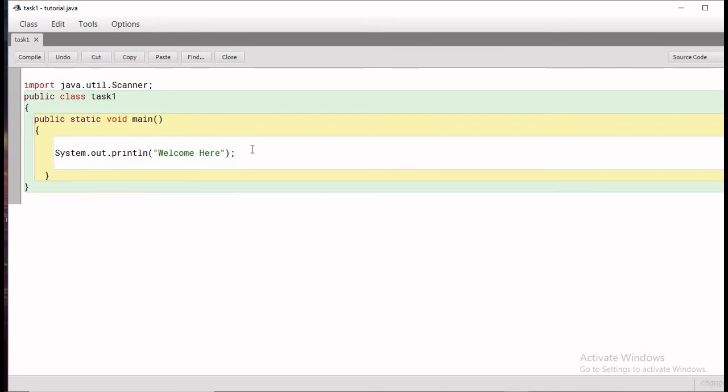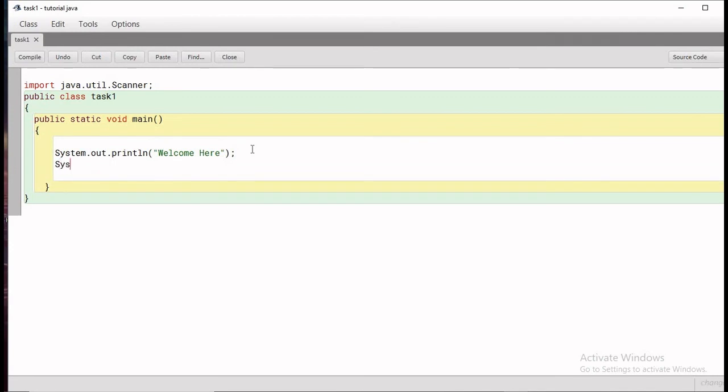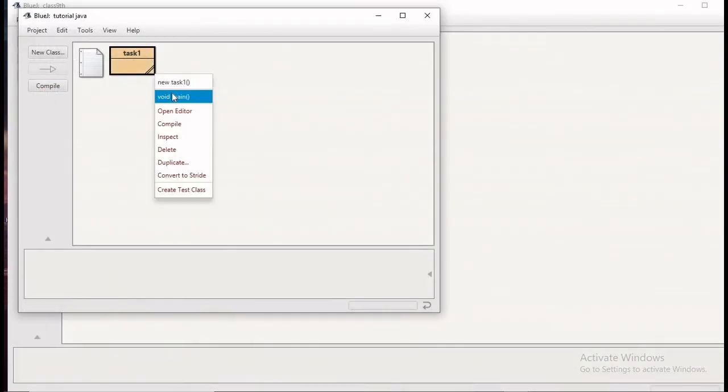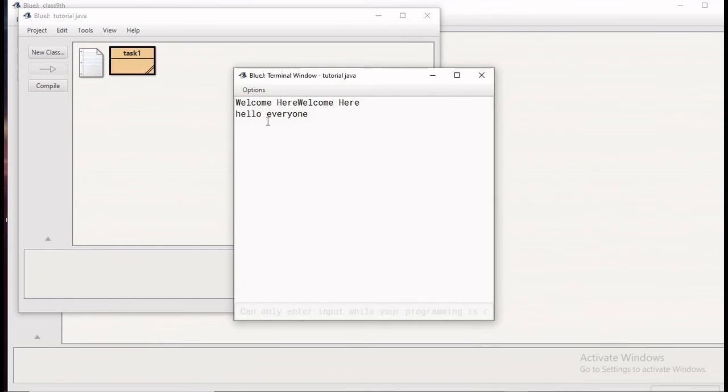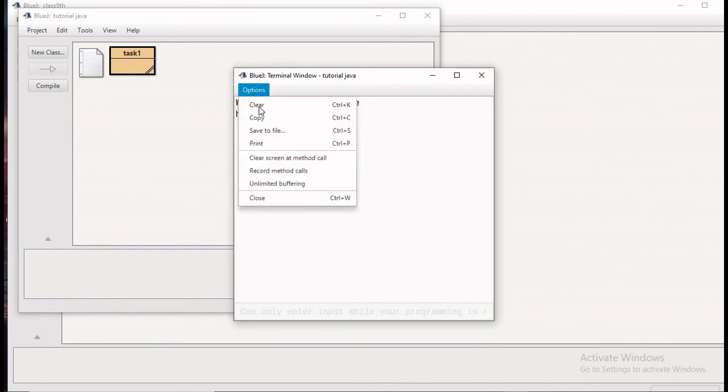Now we'll write System.out.print, like hello everyone, and a semicolon. Now we'll again compile it. No syntax error, and again we are going to run it, and you can see welcome here and hello everyone.